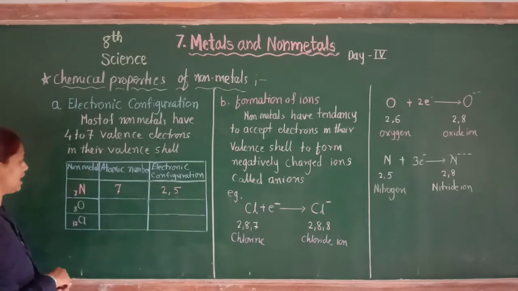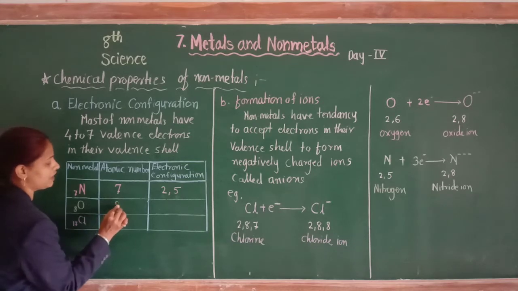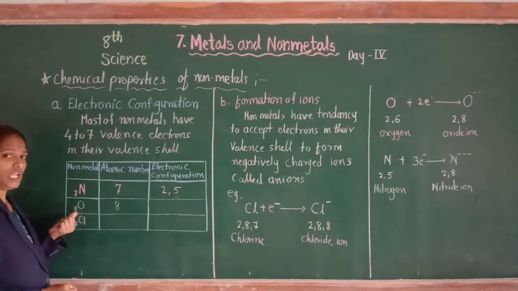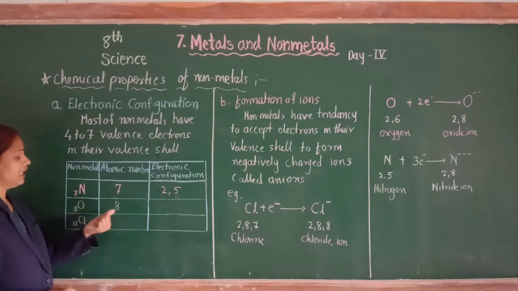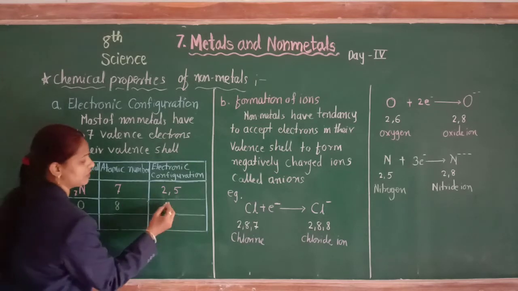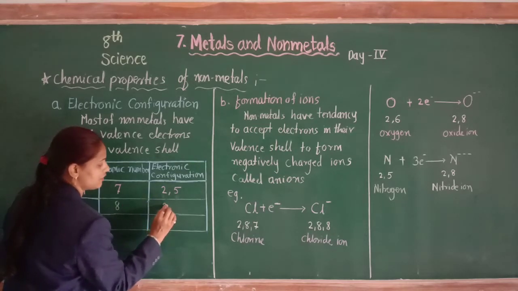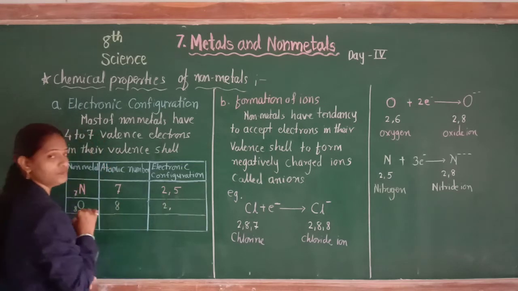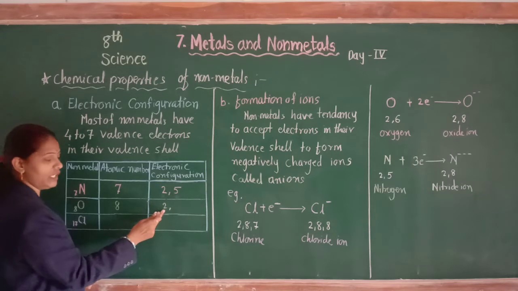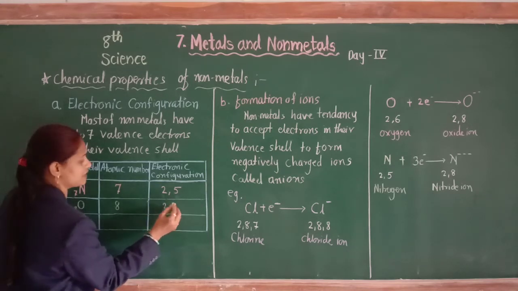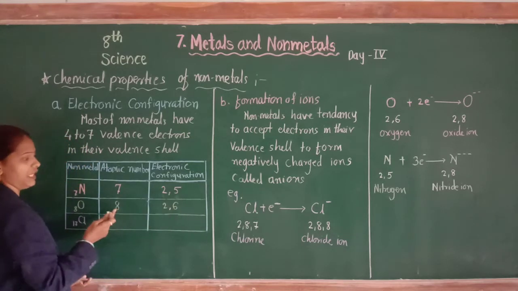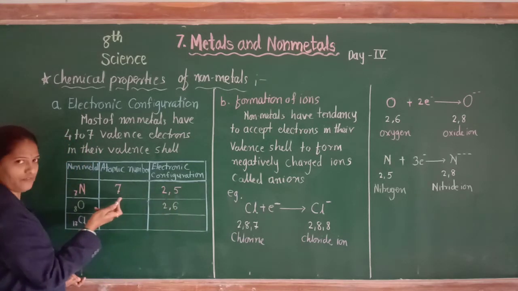The next example is oxygen. The atomic number of oxygen is 8, so the number of protons is 8 and the number of electrons is also 8. These 8 electrons are distributed into different shells. The first shell has a capacity of 2 electrons, so it has 2 electrons. So the electronic configuration is 2, 6. 6 plus 2 is 8.